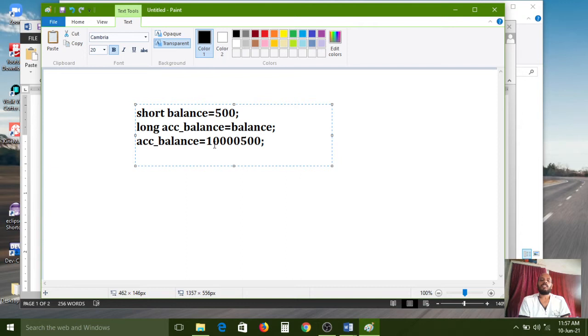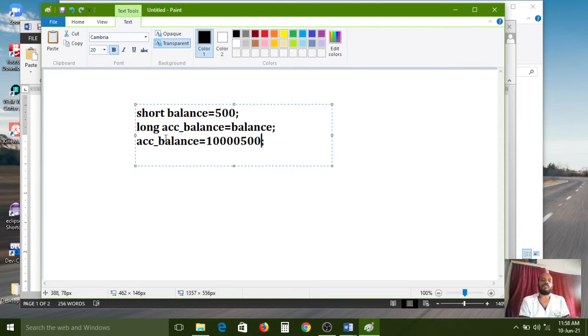Then only do you have a chance to credit the 1 crore of amount. Otherwise you can't deposit. Sometimes this type of data type conversion occurs in our programs, and this is a real-time example. Please try to concentrate on this. If you want to store any big number, we need to use a big data type.